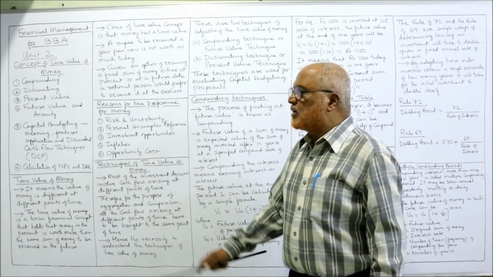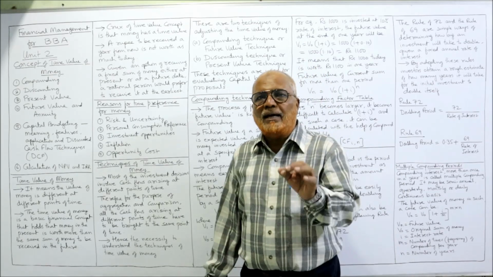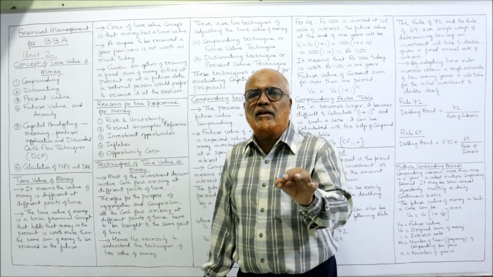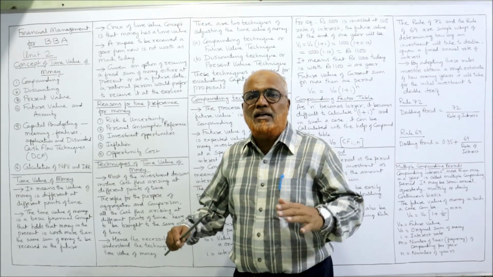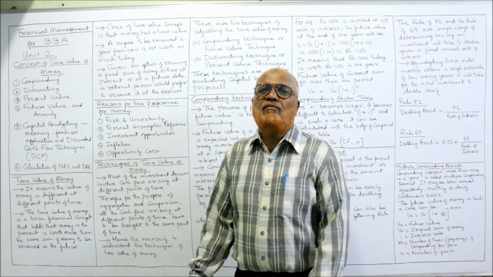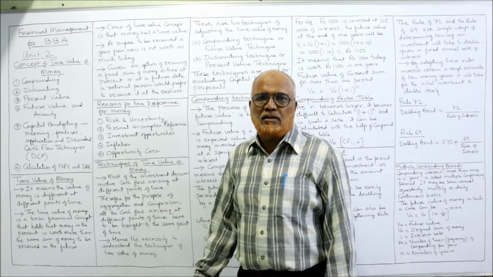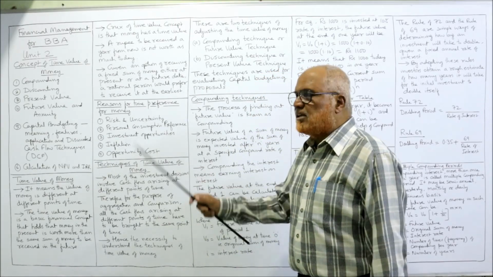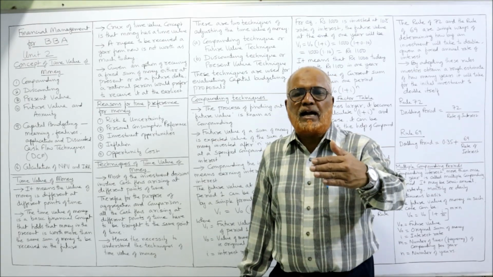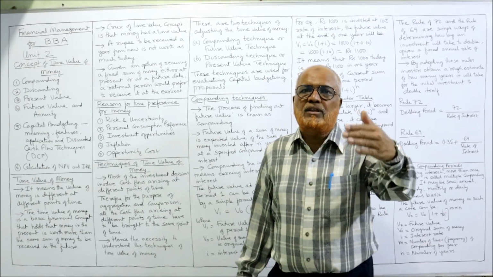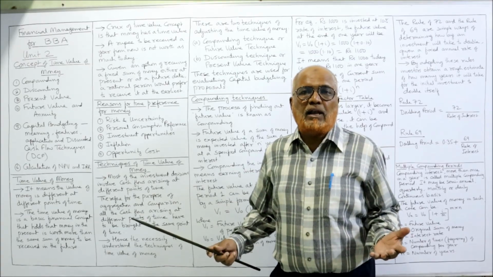Now, reasons for time preference for money. Why will people prefer present money rather than future money? Why is the value of money presently more than the value of money in future? There are different reasons. The first reason is risk and uncertainty. Risk is attached with the future. We don't know what will happen in future.